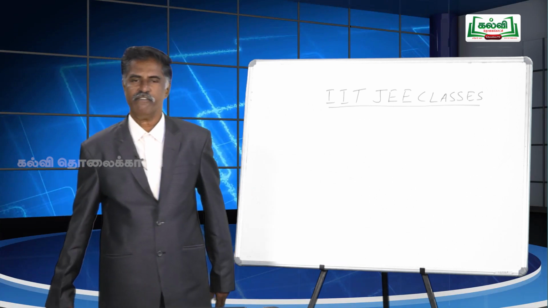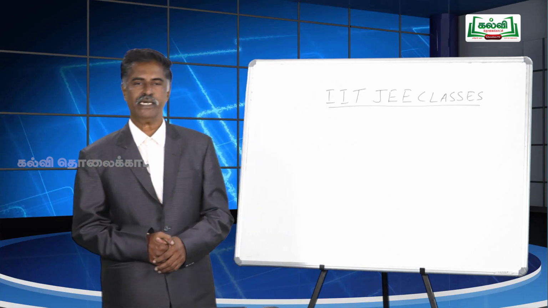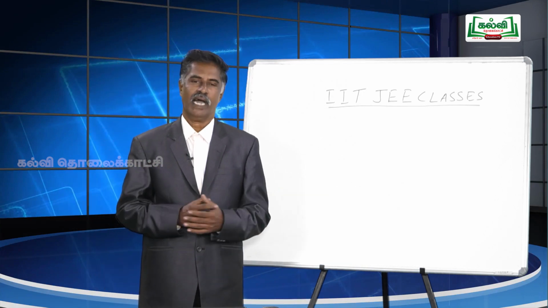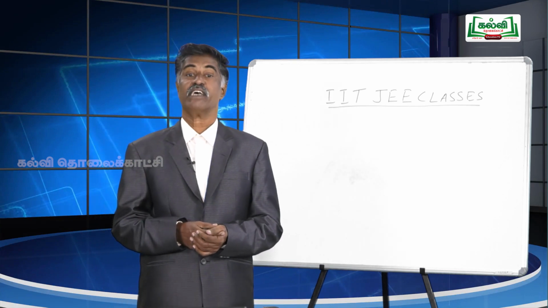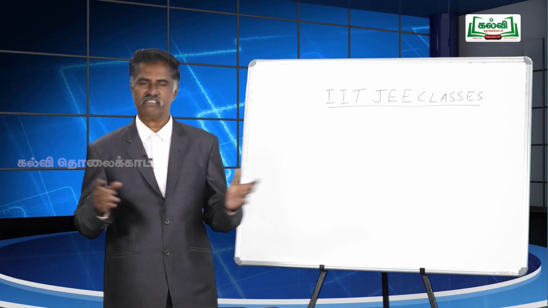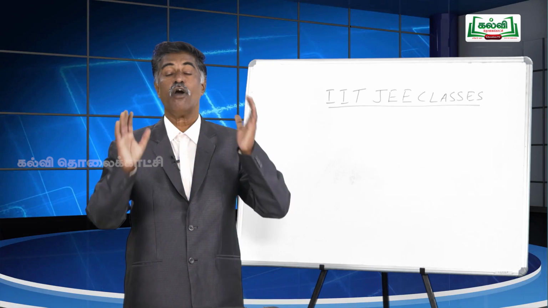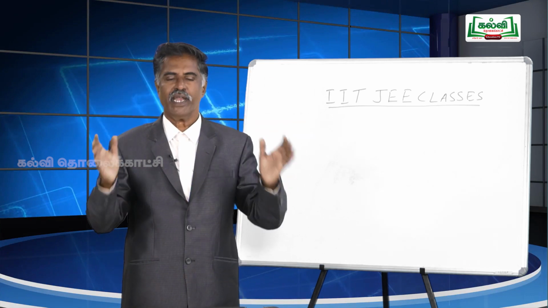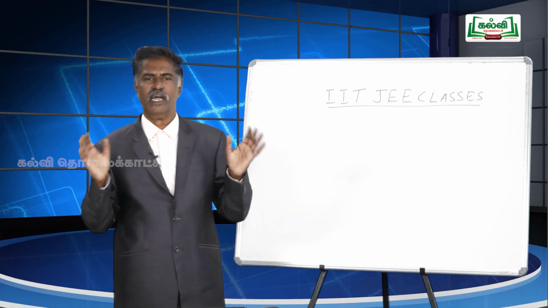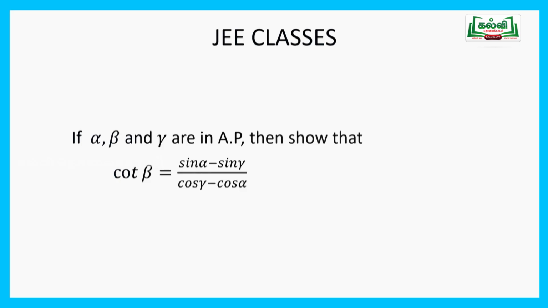Of course, it is a problem coming from matrices. It is one of the topics for IIT JEE. If A equals the 2 by 2 matrix 1, 1, 1, 1 and determinant of A power 99 minus I, where I is the identity matrix, equals 1 minus 2 power k, then k is less than 99, 100, 199 and 201. My dear children, understand the question carefully. Bring out what concepts, formulas, definitions and theorems you learnt in matrices and determinants. Just recollect the ideas in your mind and bring out the correct answer.